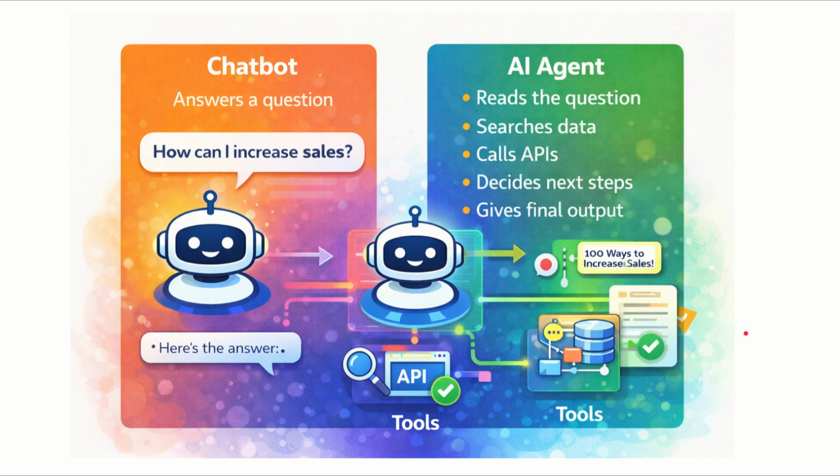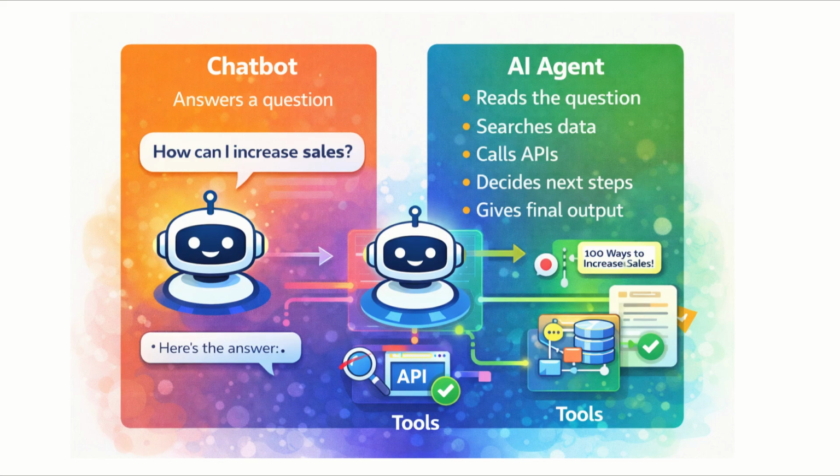Let's understand this with a very simple example. A chatbot answers a question. You ask something, it replies, and that's it. Now let's look at an AI agent. When you ask a question, the AI agent first reads and understands the question. Then it searches for data, maybe from documents, databases, or the internet.